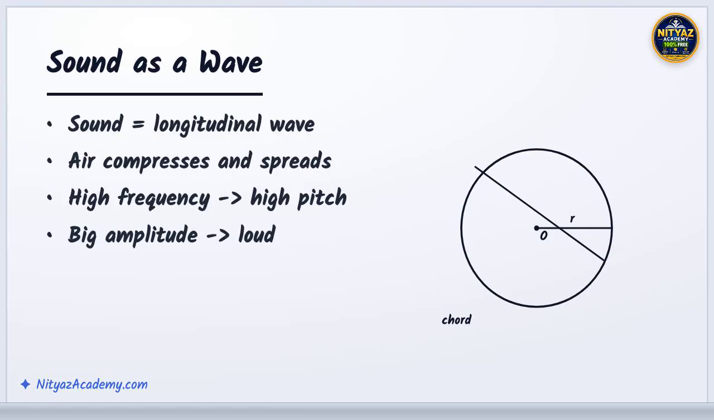A vibrating speaker pushes air into compressions and rarefactions that ripple to your ear. Frequency controls pitch. Fast vibrations sound high, slow ones sound low. Amplitude controls loudness. Bigger vibrations carry more energy and sound louder. And without a medium like air, sound cannot travel at all.